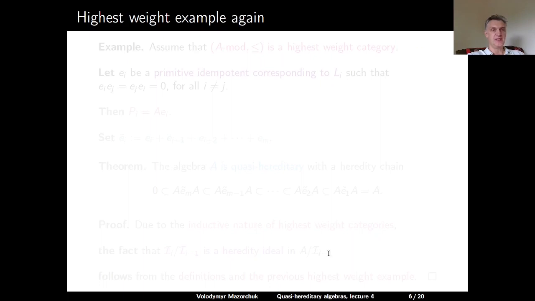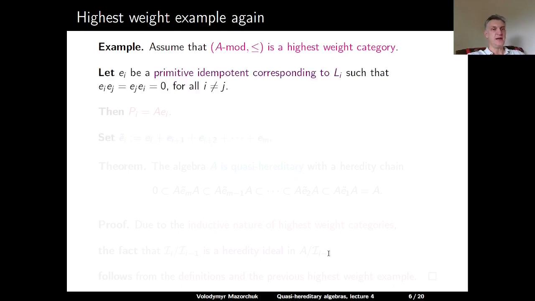Let us do a highest weight example again. So assume that the category A mod is a highest weight category with respect to some choice of a linear order on the set of isomorphism classes of simple A modules. Let Ei be a primitive idempotent which corresponds to the simple module Li, and assume that we choose Ei such that Ei Ej is equal to Ei for i equal to j and is equal to 0 for all i not equal to j.